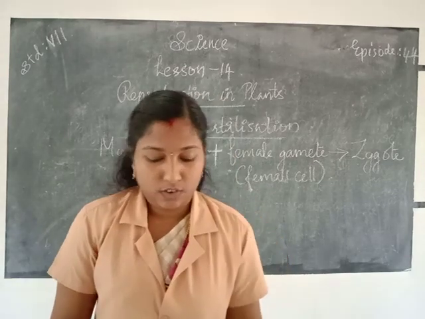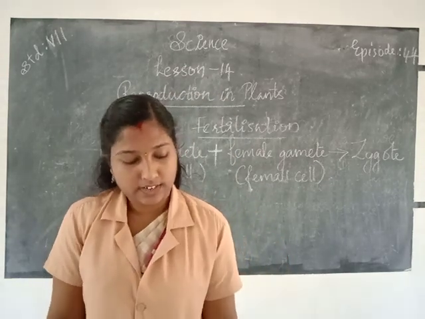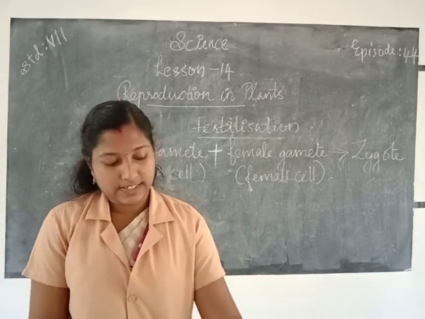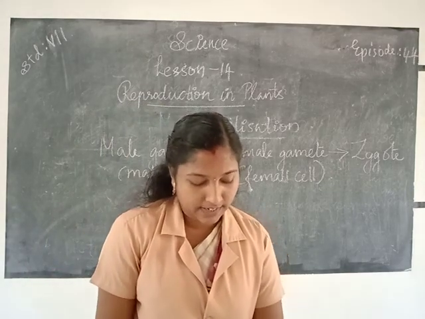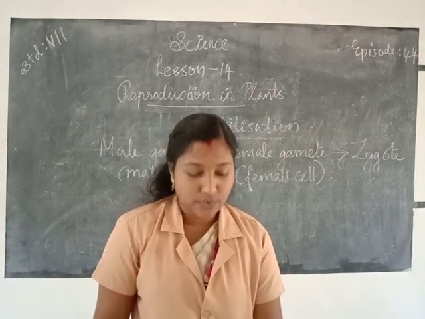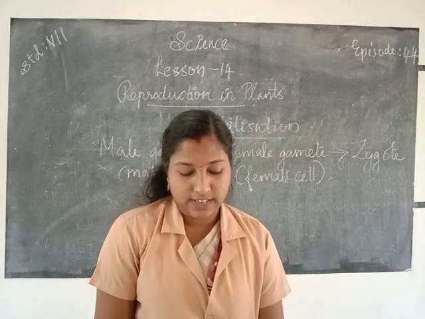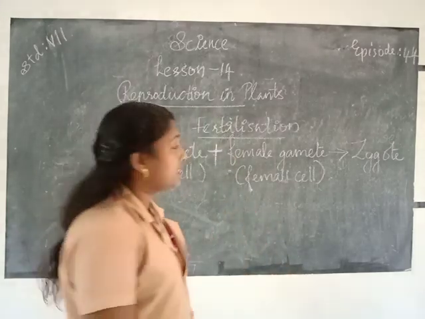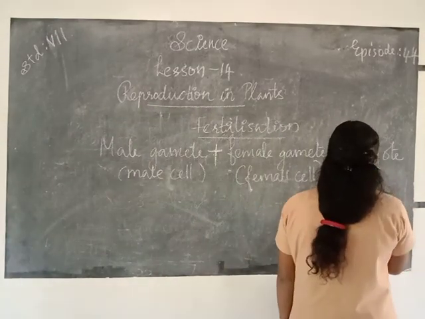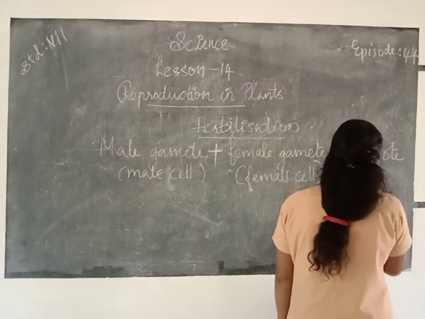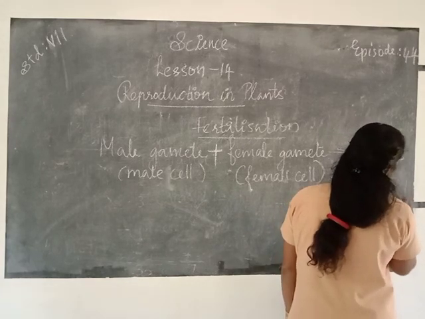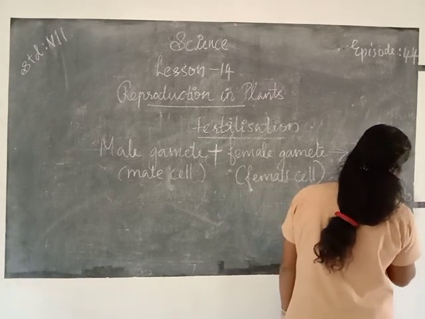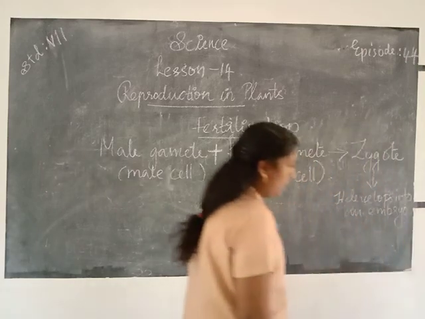Okay, I think all of you understood how fertilization happens. Fertilization means the process of fusion of male and female gametes to form a zygote. Then the zygote develops into an embryo.